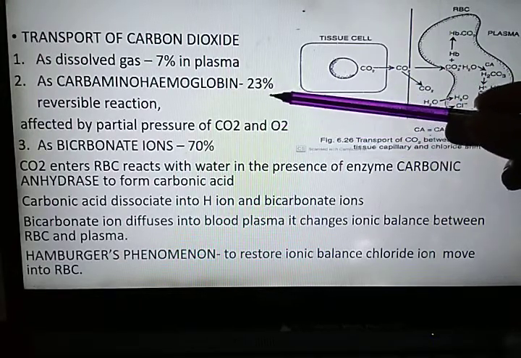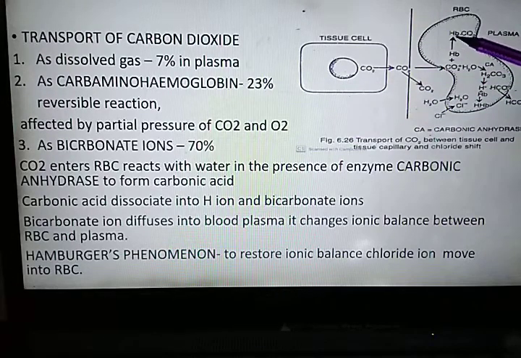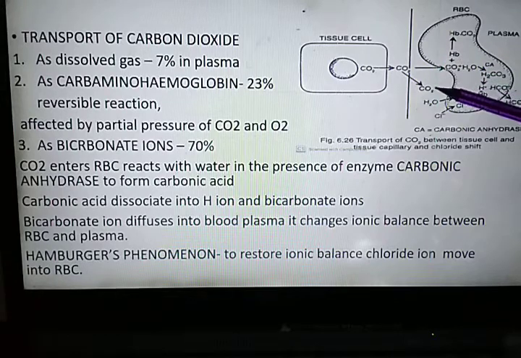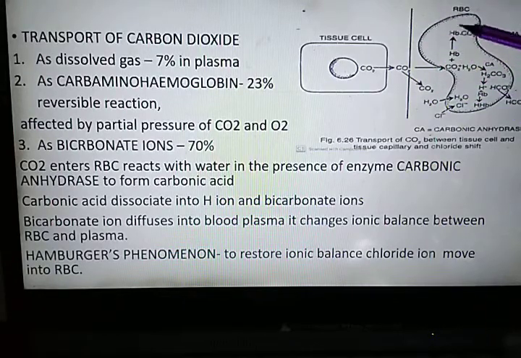Next is carbamino hemoglobin. A similar process will take place due to the difference in partial pressure of carbon dioxide. And now formation of oxyhemoglobin is favored in the alveolar sac due to the presence of a high concentration of oxygen.